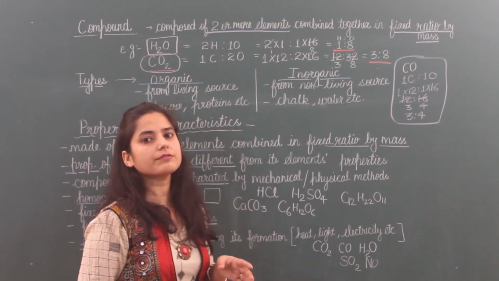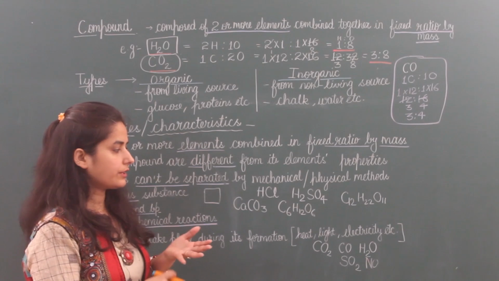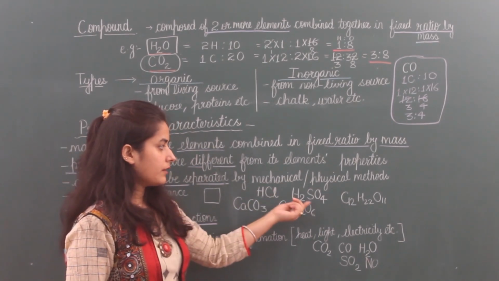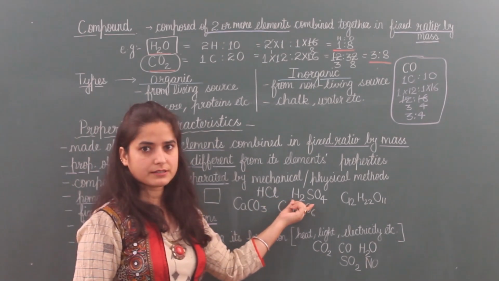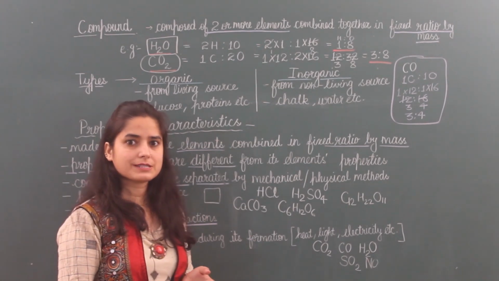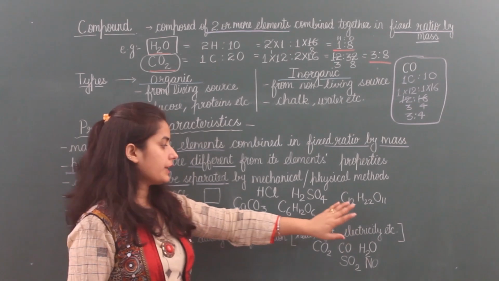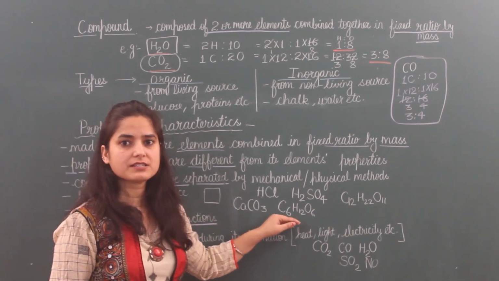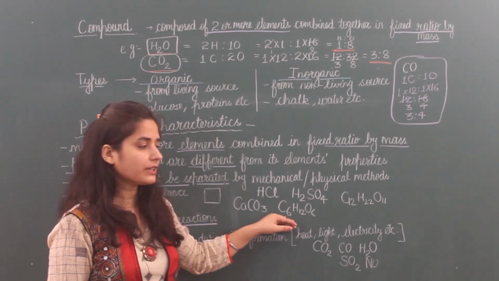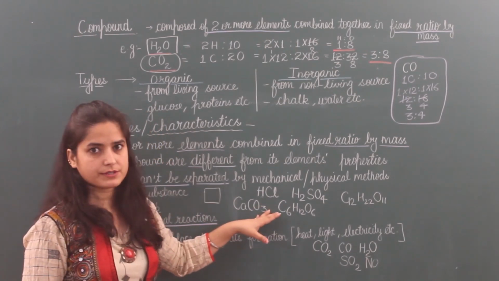So we have a lot of compounds that we use in our daily life. Water, carbon dioxide, hydrochloric acid in our stomach, hydrochloric acid or sulfuric acid to clean the stains in washrooms, pots, sinks, etc. Cane sugar is used in daily life, and glucose is present in our food items. Every food item we eat and get carbohydrate from contains glucose. So all these things are compounds.